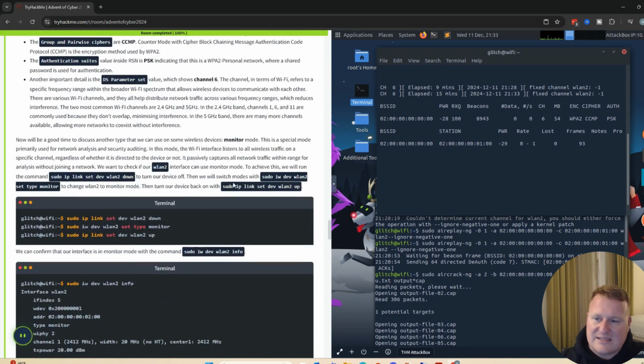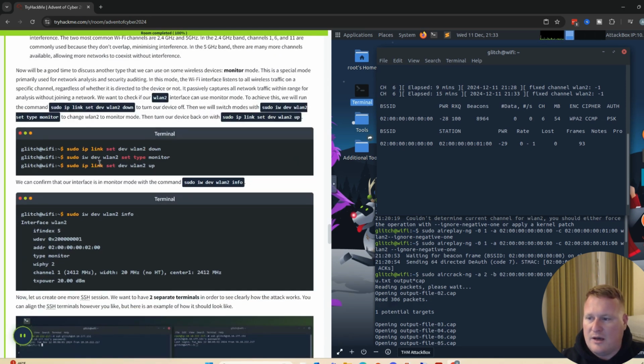Our next step is going to be setting our wireless device into monitor mode. You'll run these commands: sudo ip link set dev wlan2 down. You'll then drop that into your command line, sudo iw dev wlan2 set type monitor, and then you want to bring that back up.